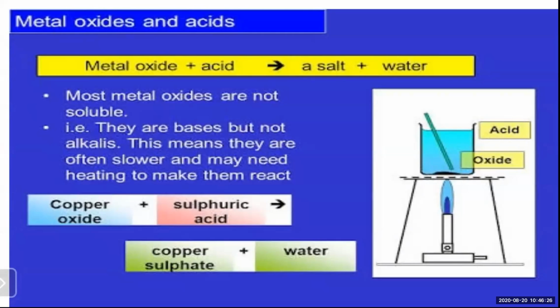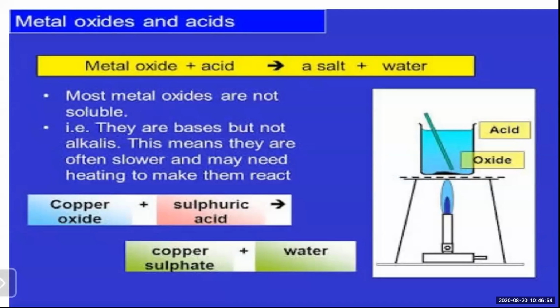Any metal, let us take copper, zinc, or iron, when there is a composition of metal as well as oxygen, you call that thing a metal oxide.